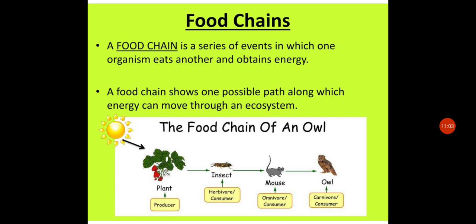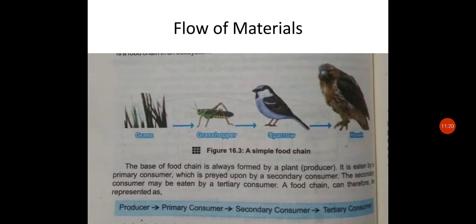A food chain is a series of organisms within an ecosystem in which an organism feeds on the one before it and is fed on by the one after it. For example, here is a food chain of an owl. The base of a food chain is always formed by a plant producer. It is eaten by a primary consumer, which is preyed upon by a secondary consumer. The secondary consumer may be eaten by a tertiary consumer.